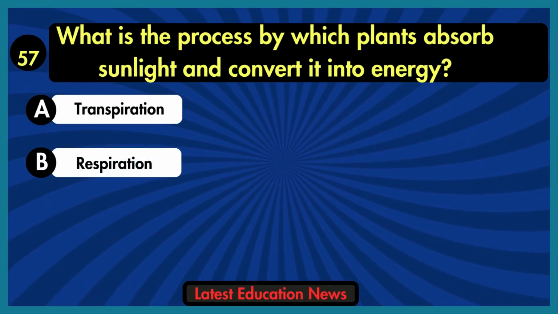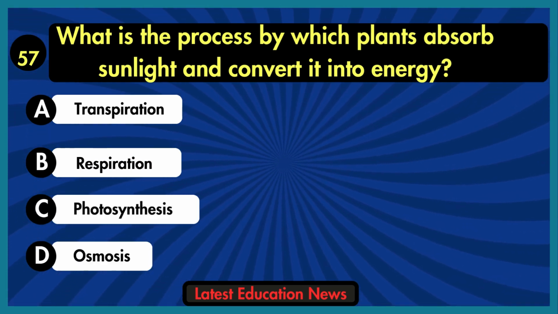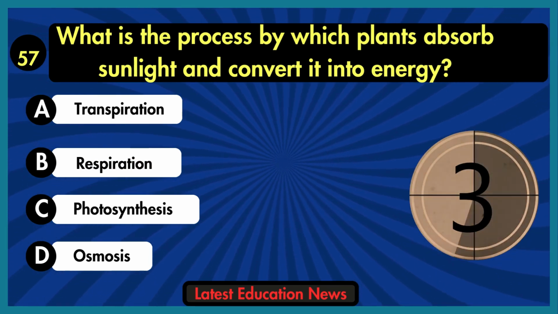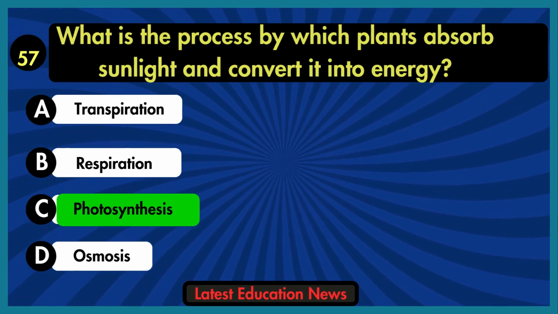What is the process by which plants absorb sunlight and convert it into energy? A. Transpiration. B. Respiration. C. Photosynthesis. D. Osmosis. The correct answer is option C, photosynthesis.